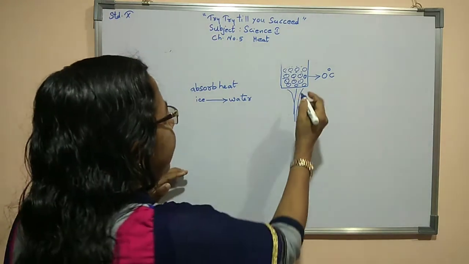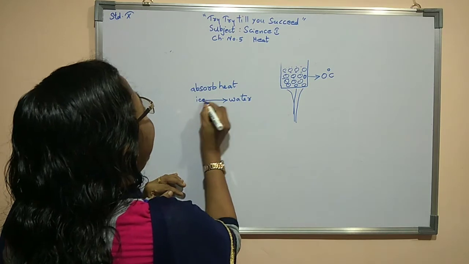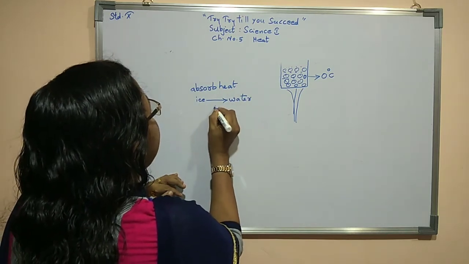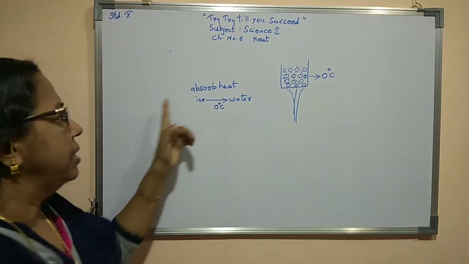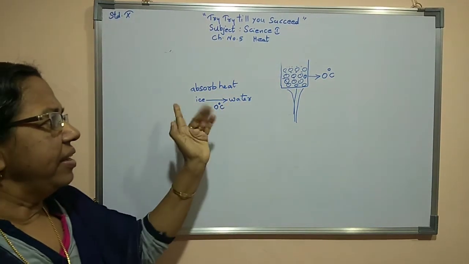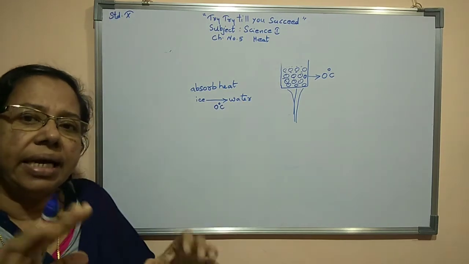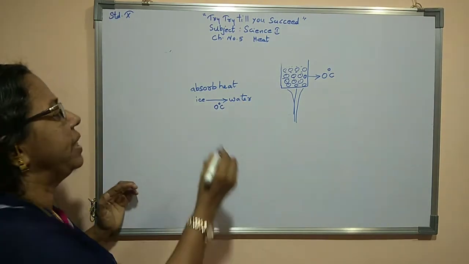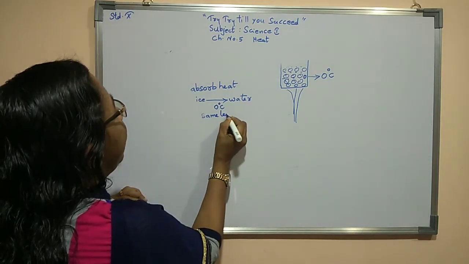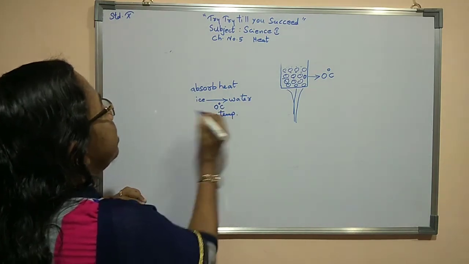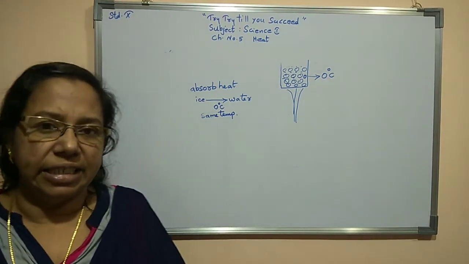But you can find that when it fully converts from ice to water, the same temperature is maintained, and that temperature is equal to 0 degrees Celsius.